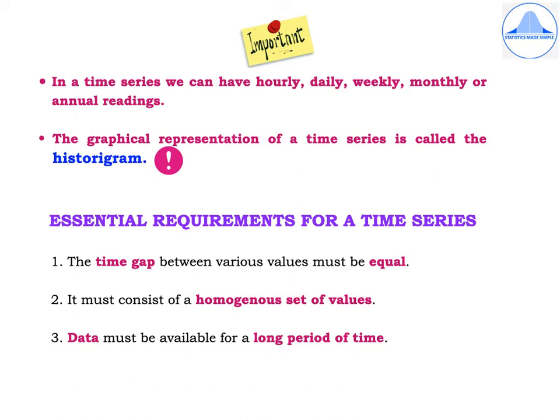This is an important one marker. Now, what are the essential requirements for a time series? Firstly, the time gap between various values must be equal. Second, it must consist of a homogeneous set of values. Third, data must be available for a long period of time.